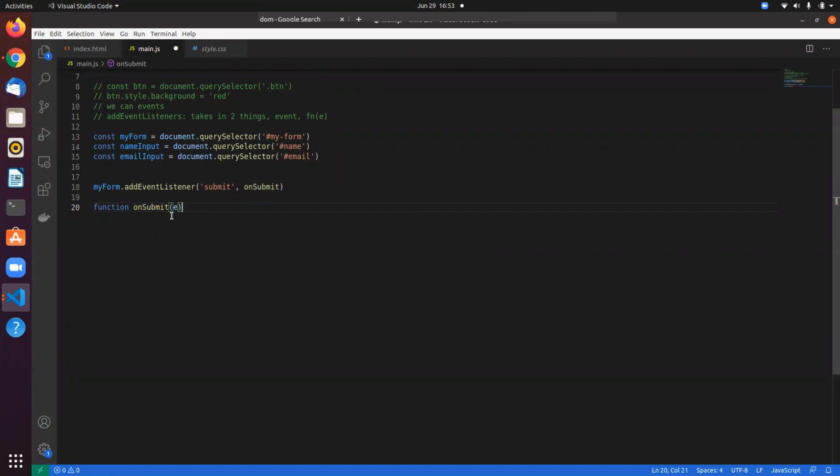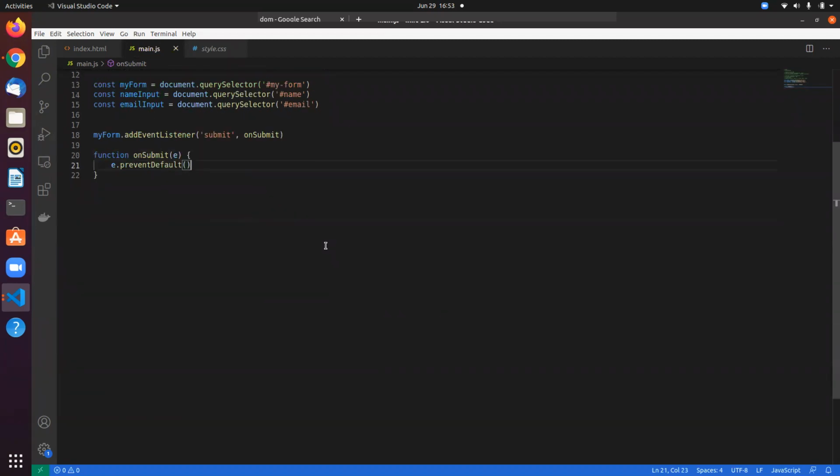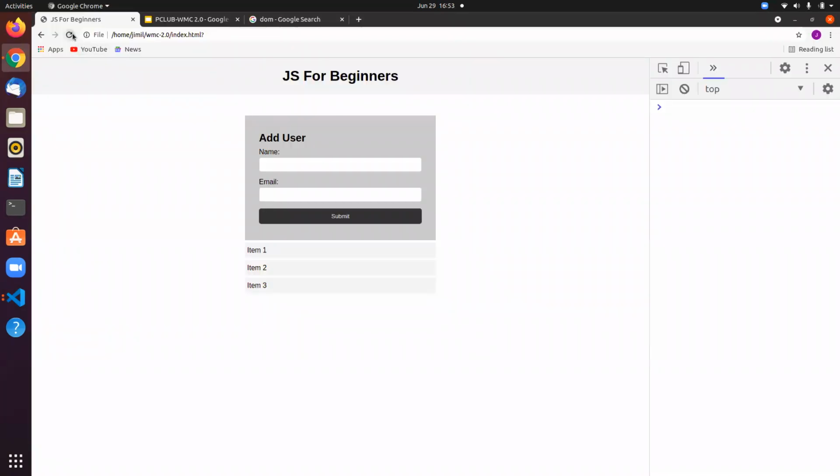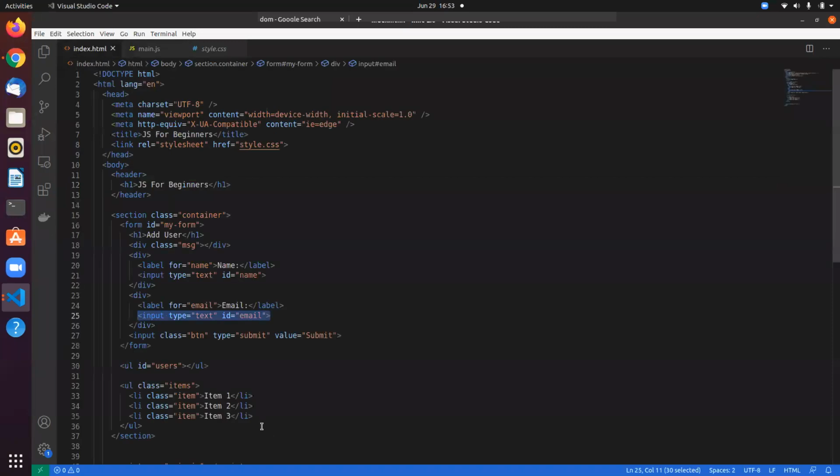Takes in the event E, and first thing we need to prevent default, right? So this is what we have, and let's just test it out. I want to check if the name input prints out or not. Let me just refresh this. So let me get rid of this.